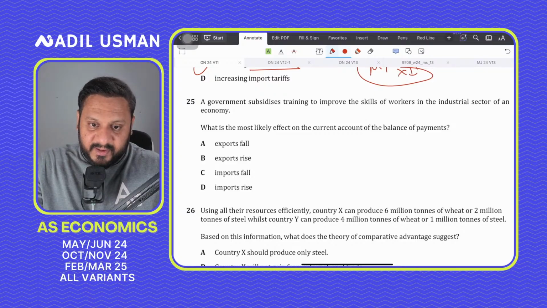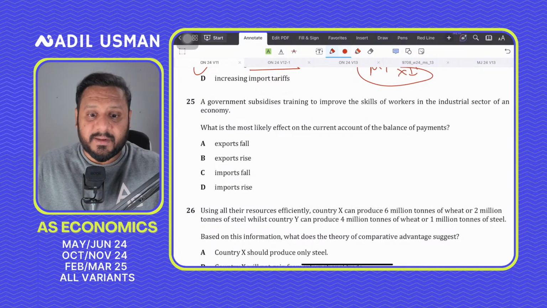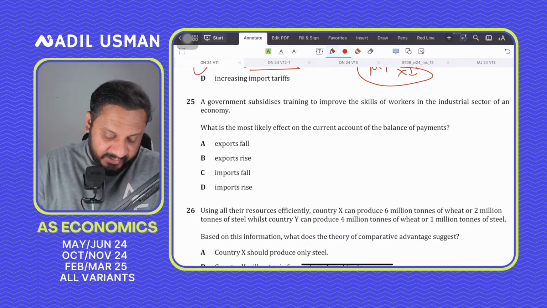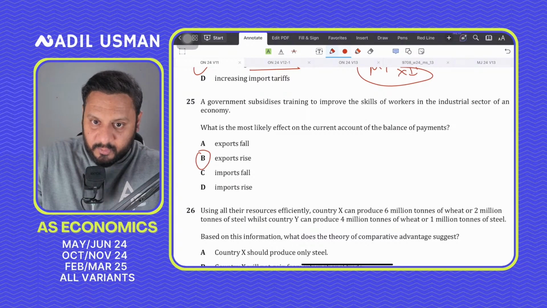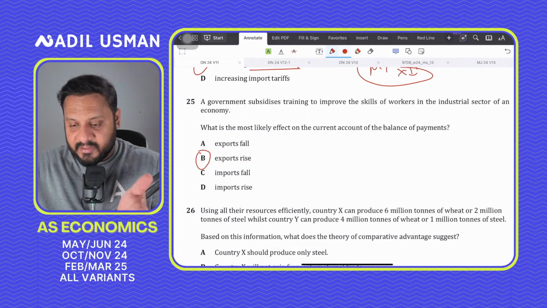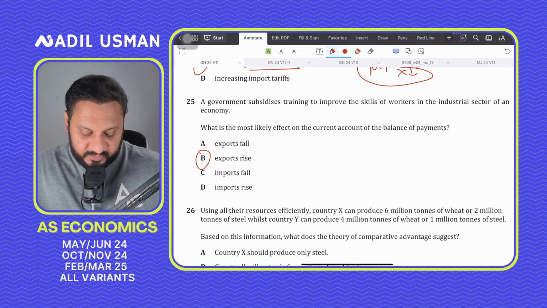Question number 25. The government subsidizes industrial worker training. So what should be the likely effect on the BOP? Exports will rise definitely, because better skilled labor would make the labor force more productive in terms of quality and efficiency, which would ultimately have a spillover effect on the price competitiveness of your domestic economy, increasing exports.